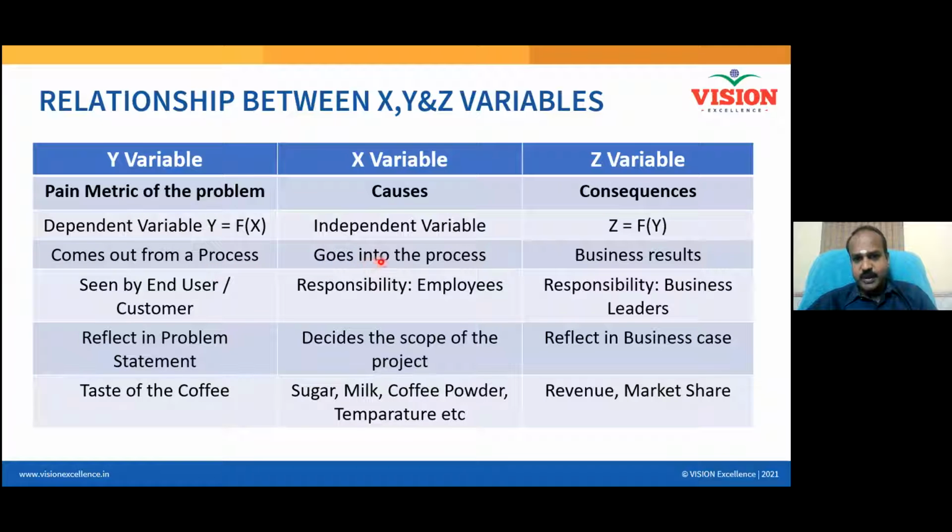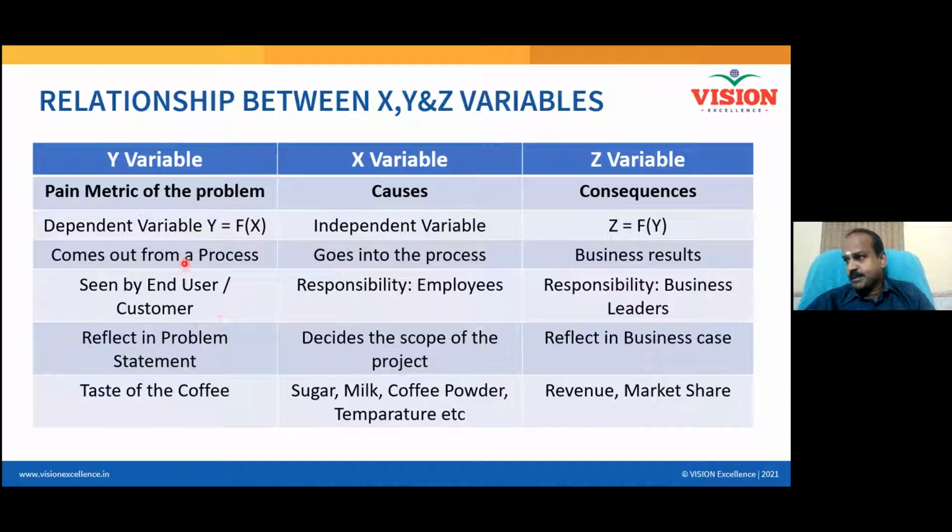X goes into the process. Z is the business result, the result the leaders of the business will be concerned about. The management will be concerned about Z only. Am I correct? And you as a manager will be concerned about Y, right? And some people will be concerned about the X.